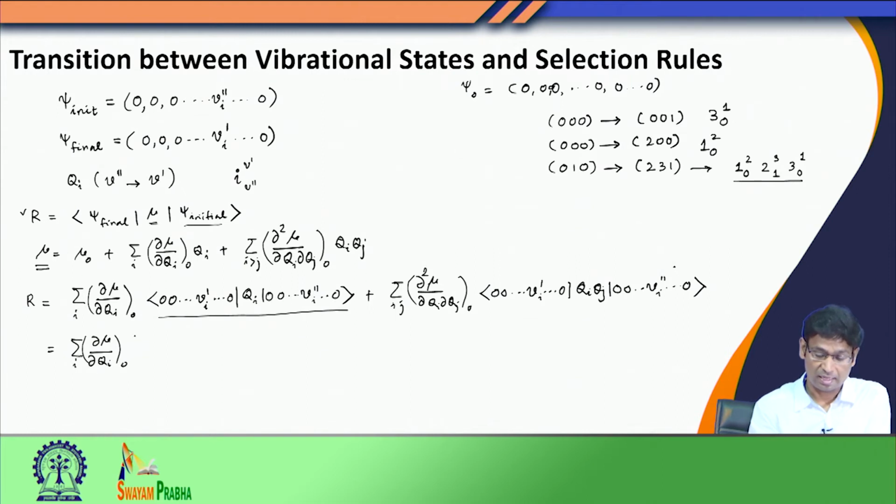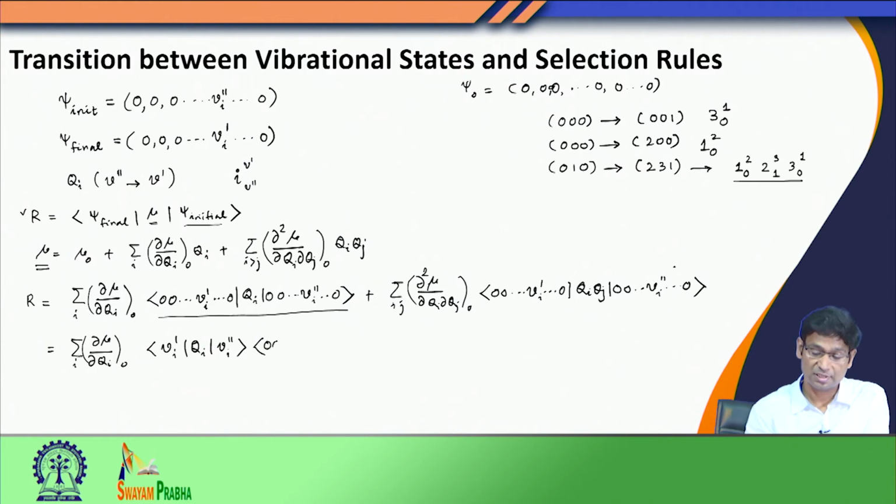So, I write this constant. I then say, since my operator q i only depends on the i th mode, this is one integral that I have to evaluate. All the other integrals, corresponding to the other modes, q 1, q 2 and so on, do not have any operator term.